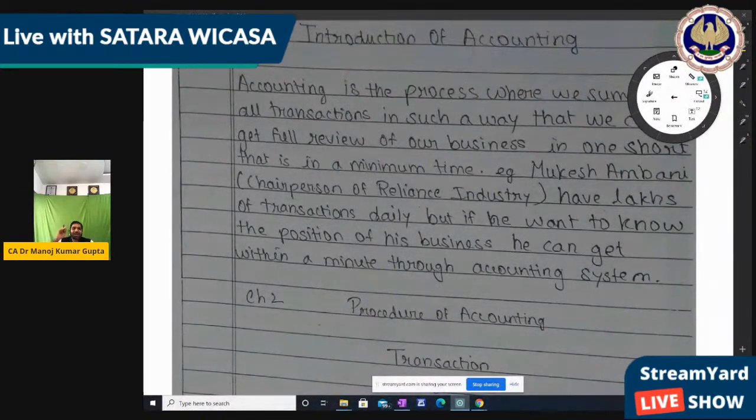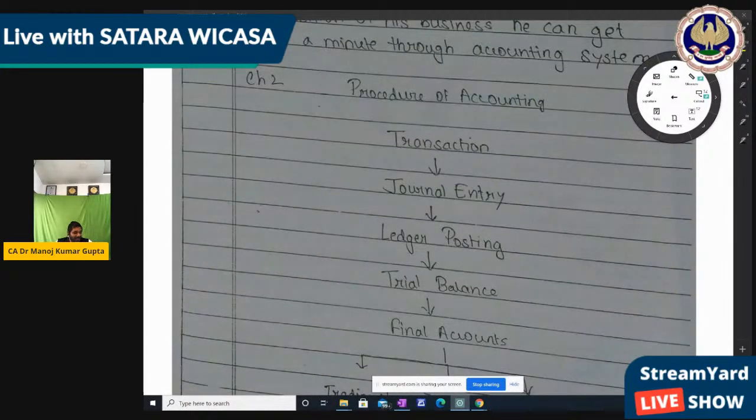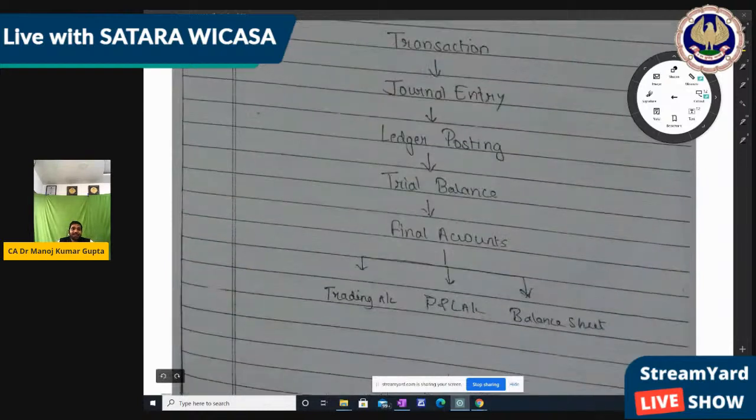Is that right? So the accounting system basically converts lakhs of transactions into an account, and our transactions get properly recorded. In future, whenever we want, we can check any transaction. Okay, now the procedure of accounting. First transaction, then journal entry, then ledger, then trial balance, then final account, which is divided into three parts: trading account, P&L account, and balance sheet, which is basic accounting for the entire life.